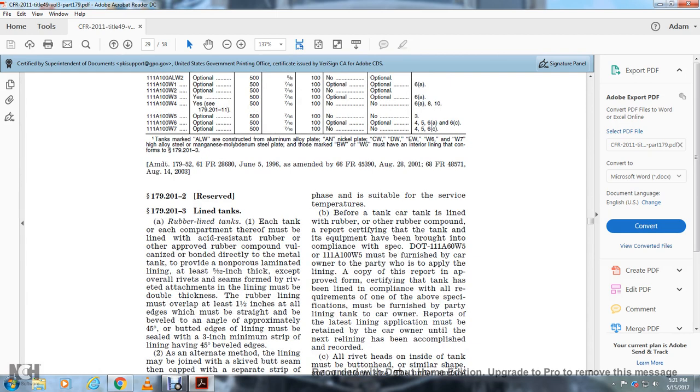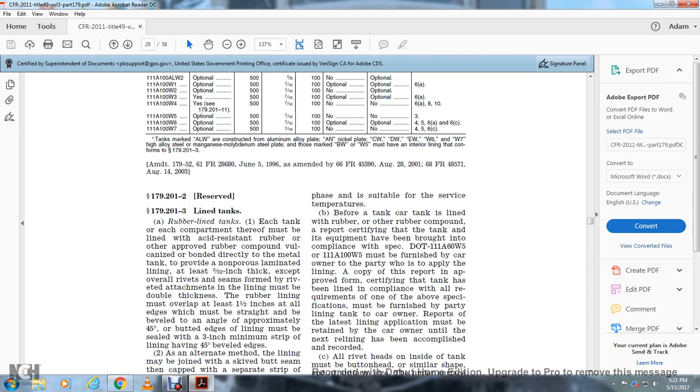Alright, 179.201-2, reserve. 179.201-3, lined tanks. Rubber lined tanks. Each tank or each compartment thereof must be lined with a resistant rubber or approved rubber compound, vulcanized, bonded directly to the metal tank to provide a non-porous laminated lining at least 1/8 inch thick, except over the rivet seams formed with the rivets. Attachment lining must be double thickness.